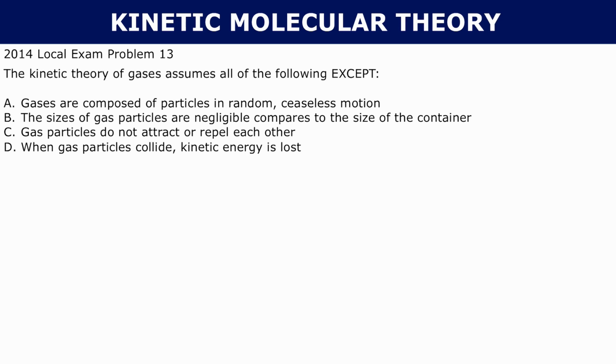And so let's do an example of a problem using kinetic molecular theory. The kinetic theory of gases assumes all of the following except: A, gases are composed of particles in random ceaseless motion. That is one of the things that we talked about. These particles are always moving, and their collisions are elastic, so they don't really lose energy. B, the size of gas particles is negligible compared to the size of the container. This was postulate 1. We assumed that the volume of the individual gas particles is 0. So it can't be B.